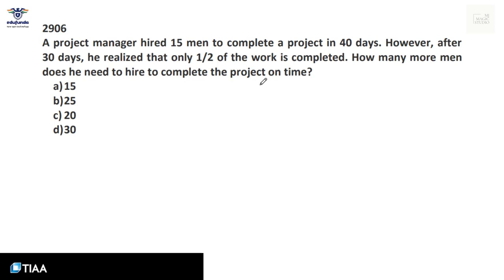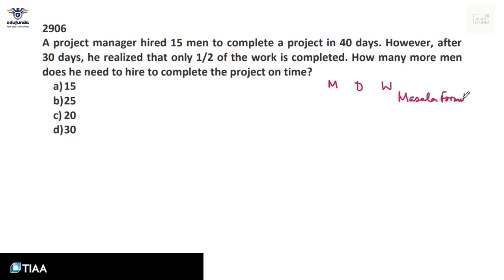Again a classical situation from time and work. In time and work, basically there are 3 variables: men or the labor who is working, time which we call D, maybe in days or hours, and the work. The relationship between these 3 is popularly known as the masala formula.